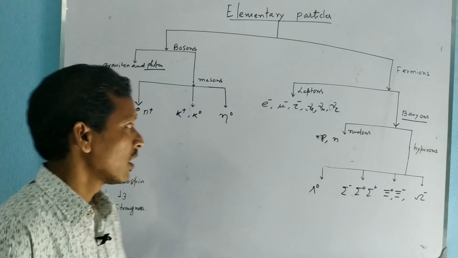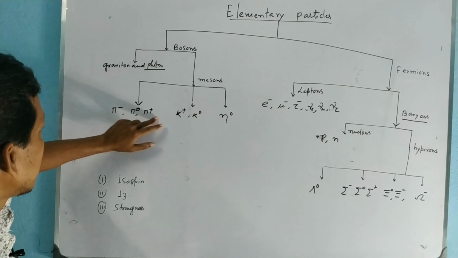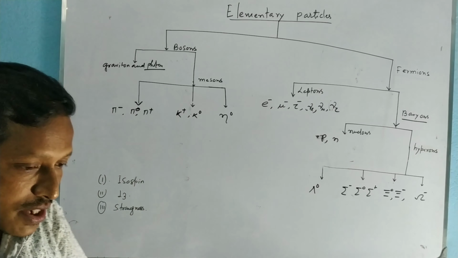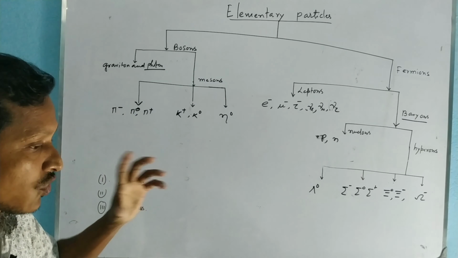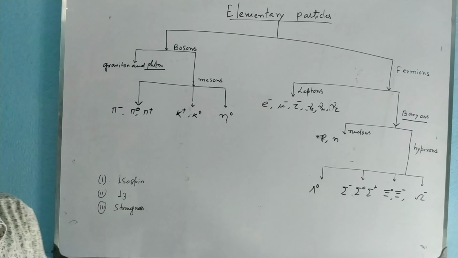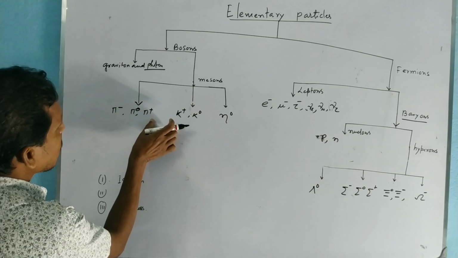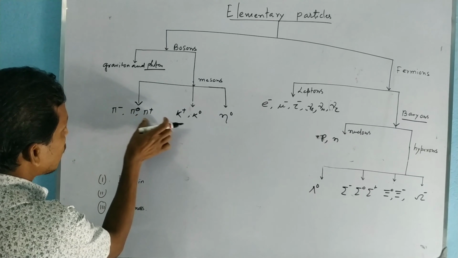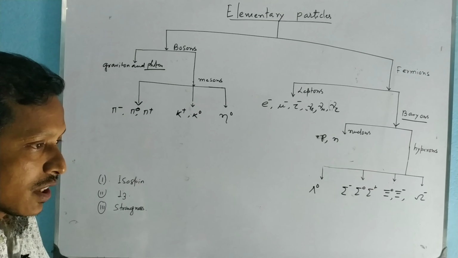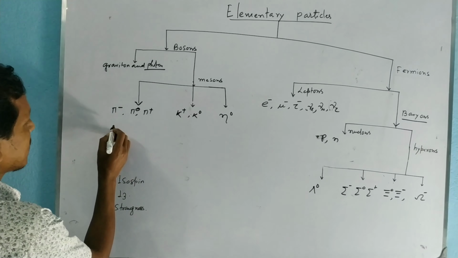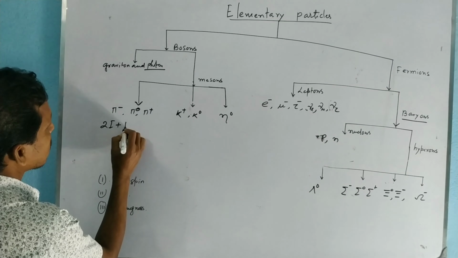If we see the pi meson particles, actually these are the three different charge states of the same physical entity. Here the physical entity is one, but these are three different charge states. Isospin quantum number is used to describe the different quantum states, and we can write 2I plus 1 equal to 3.